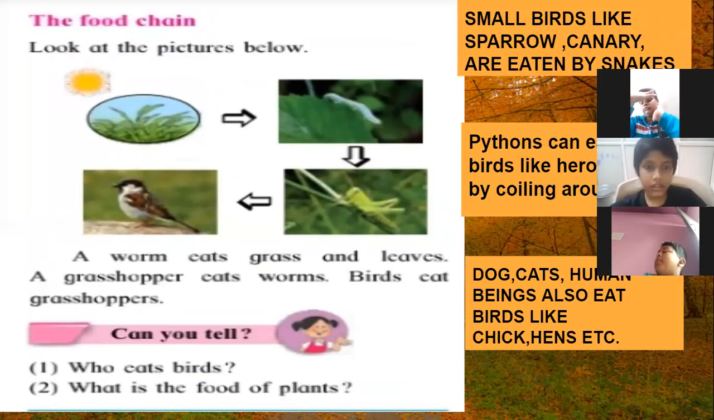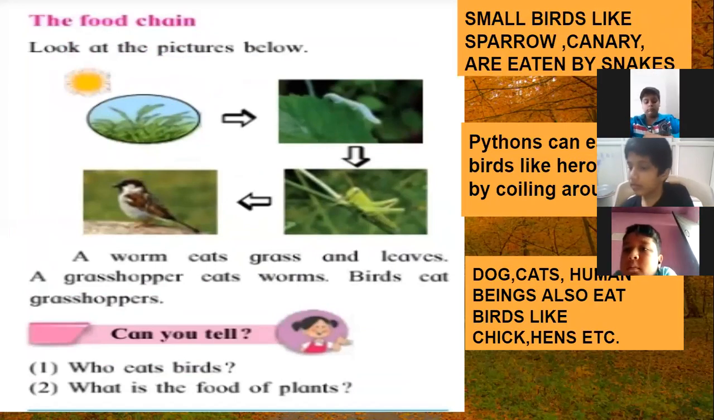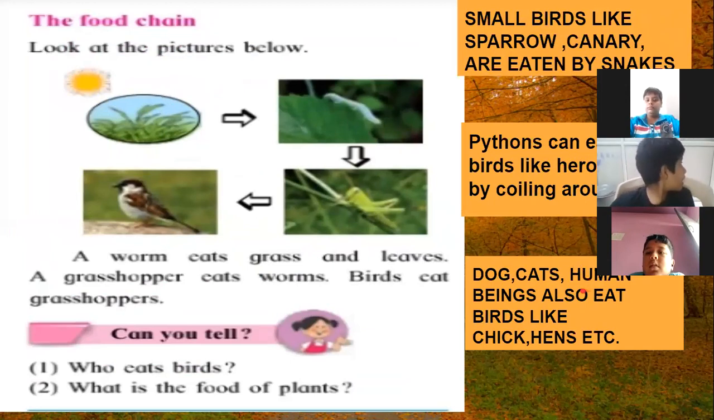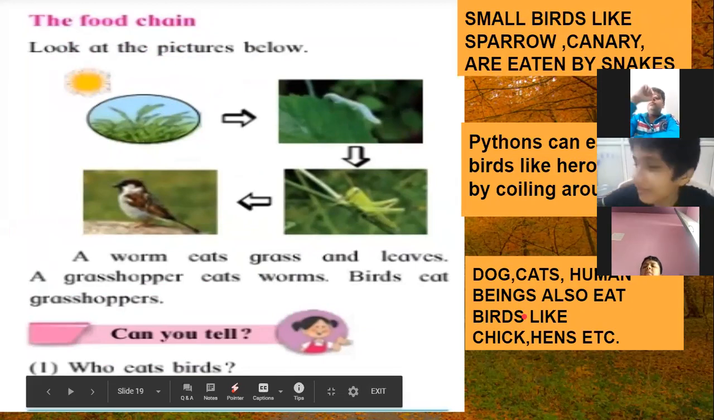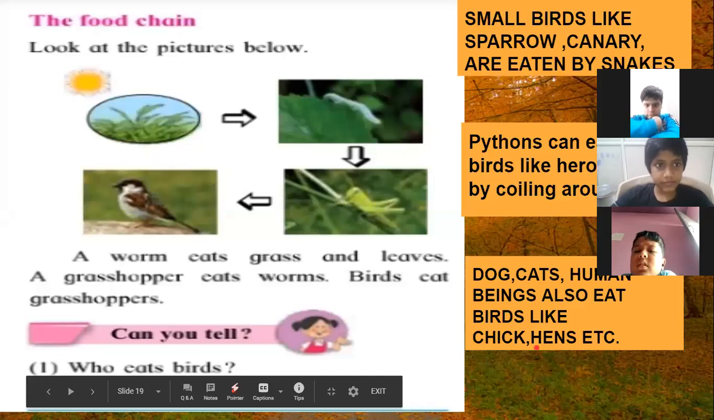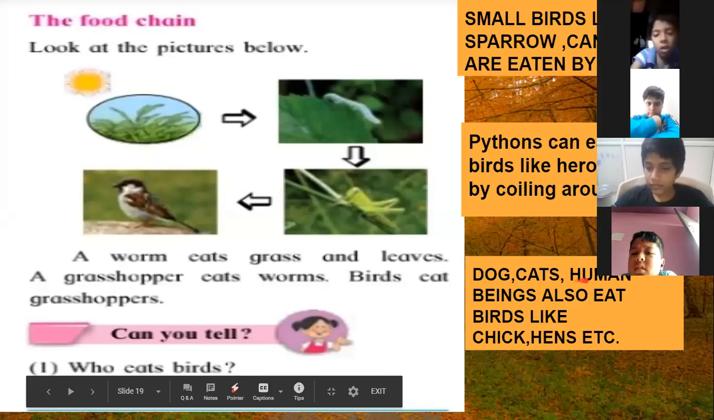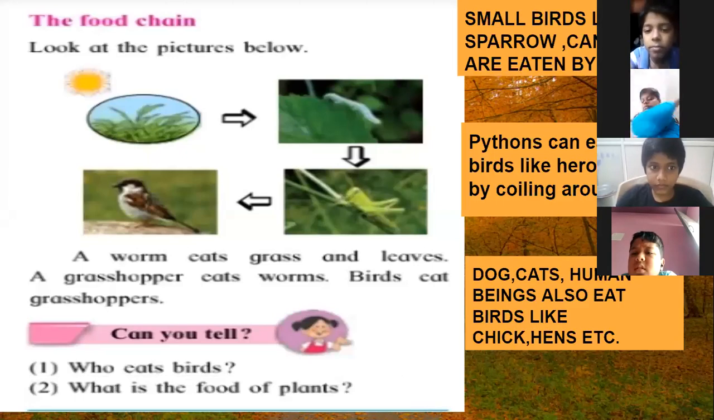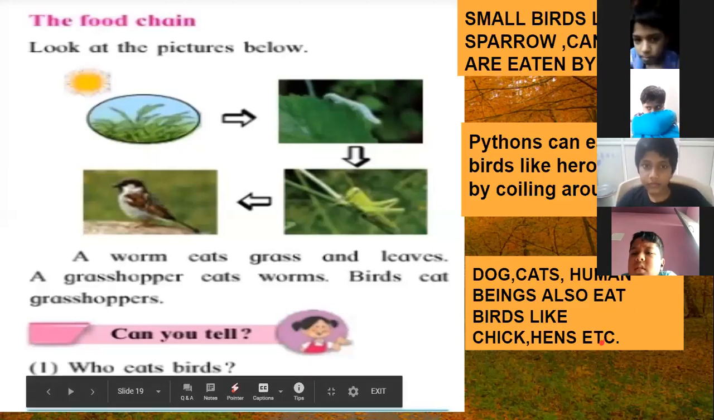Pythons can eat large birds. So which are these large birds? Herons, stork. How do these pythons eat the birds? They coil around the herons and stork, these large birds, and they eat them. Now, similarly, human beings, cats and dogs also eat birds. Now, you must be wondering which birds we are eating. Human beings, non-vegetarians. Chicks, hens are eaten by dogs, cats, human beings. So, these are different birds which are eaten.